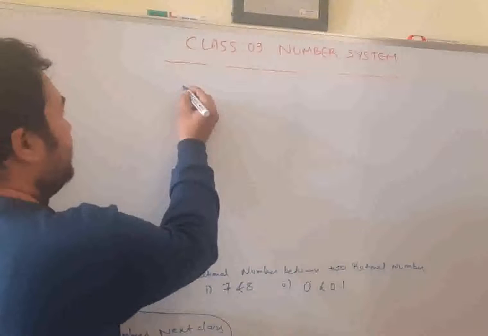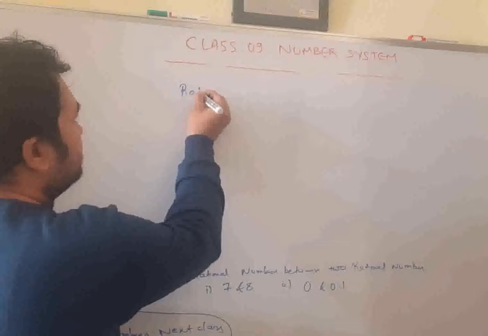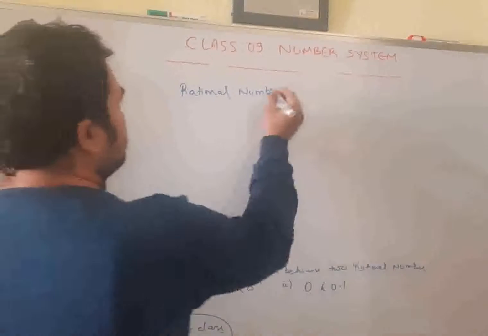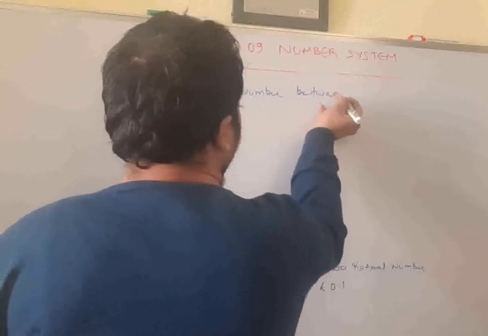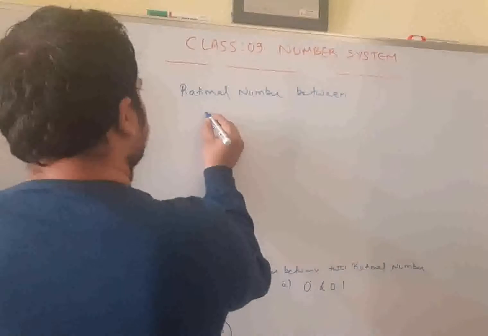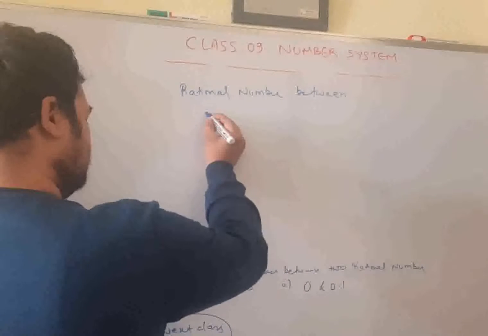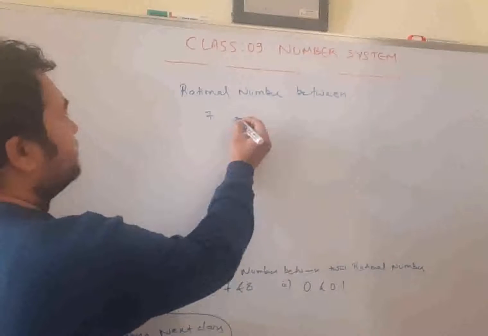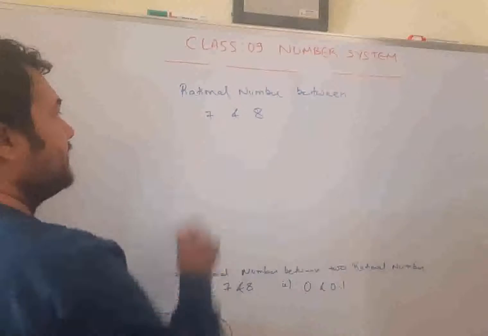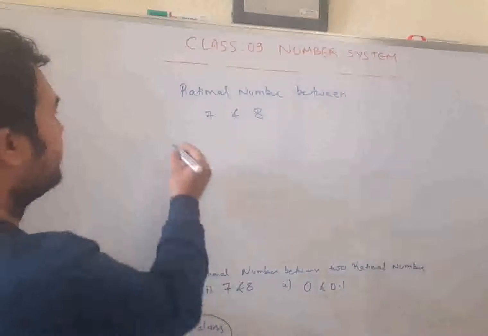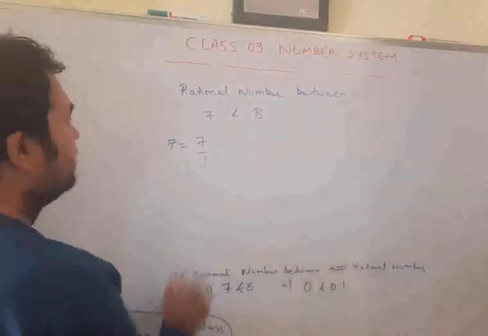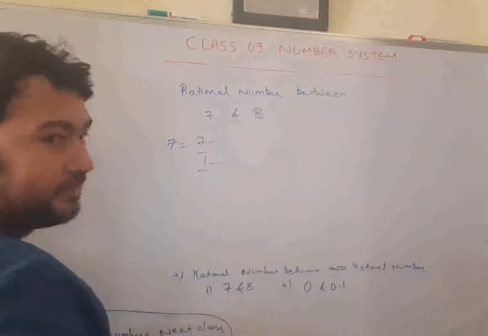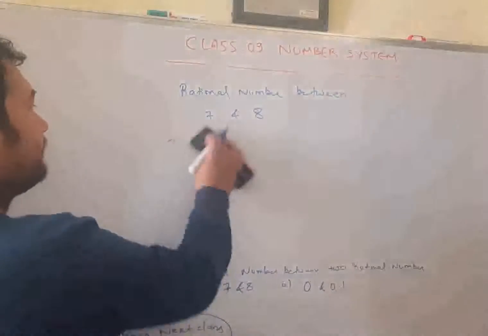Suppose you are given 7 and 8. 7 is a rational number. Yes, because you can write 7 as 7 by 1. Both are integers and the denominator is not equal to 0. Similarly, 8 is also a rational number.